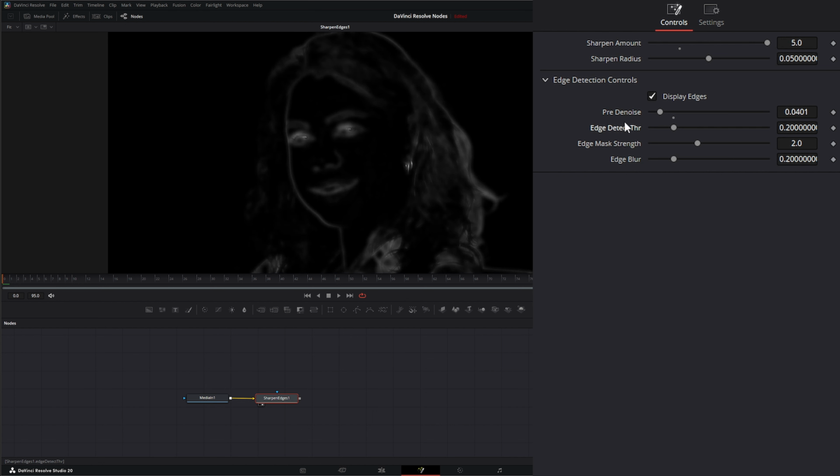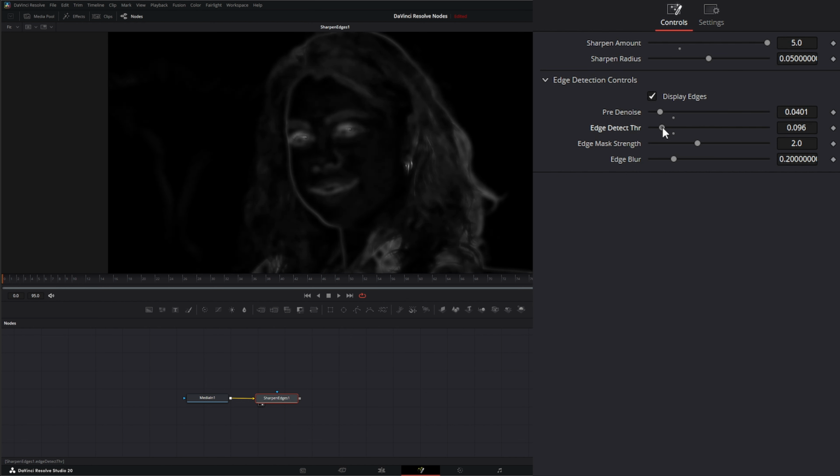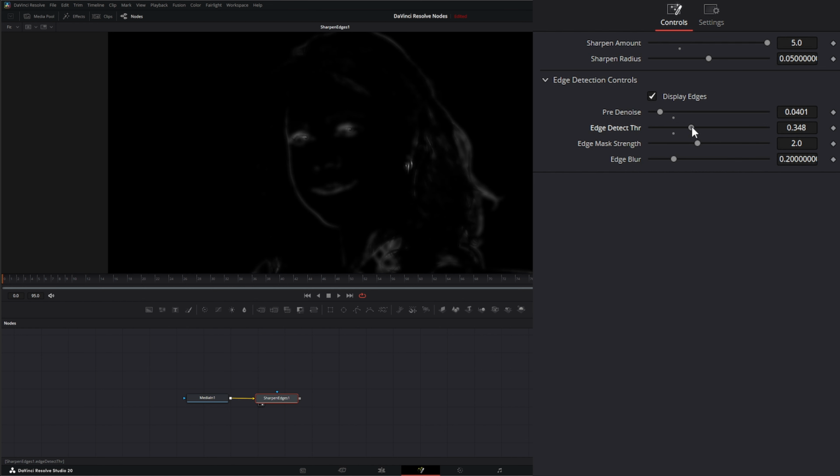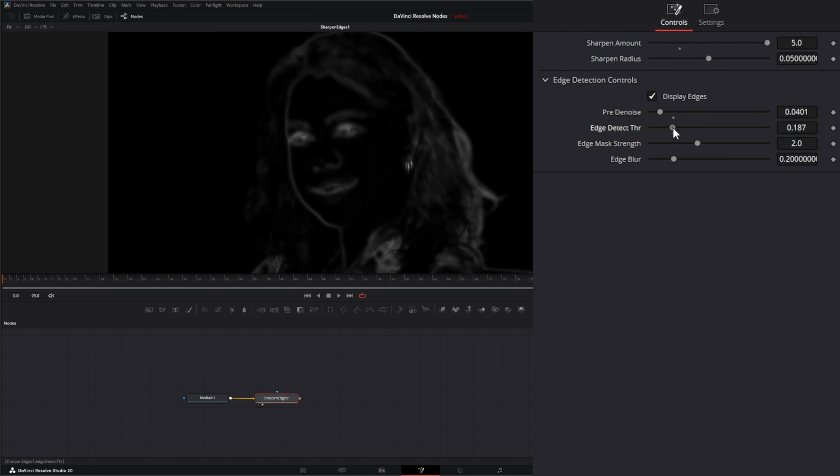Right here we have our edge detection threshold, and if I decrease it, it's going to detect more edges. If I increase it, it's going to detect less edges. Under Edge Mask Strength, this is just the strength of our mask, so we can increase it or decrease it. And for Edge Blur, we can reduce or increase the blurriness of our mask edges.